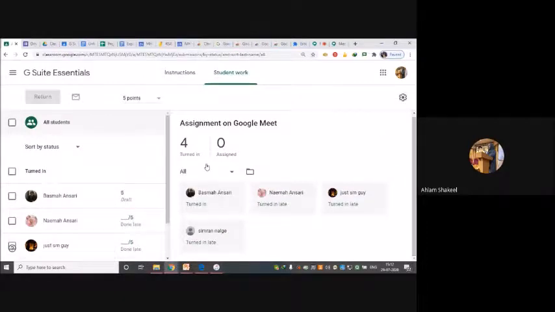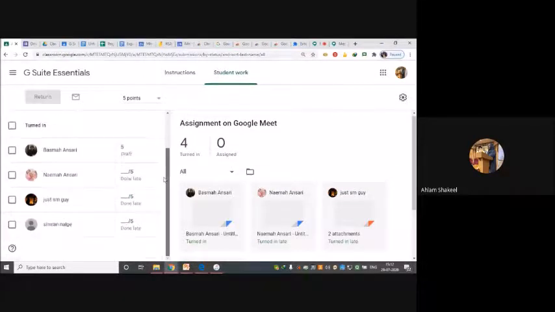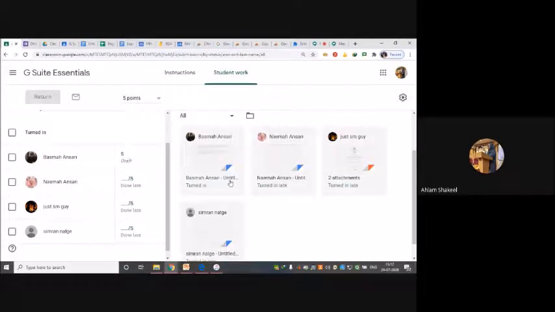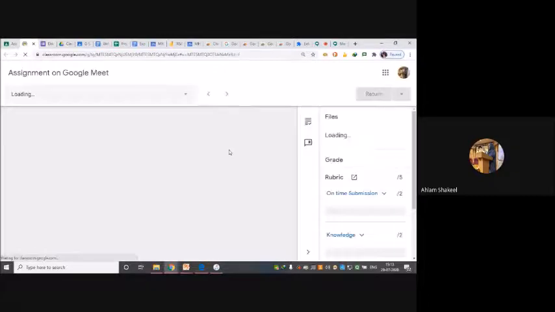and I'll see how many students have submitted. Okay, fine. I can see on my left panel that all of them have submitted, and what things they have submitted over here. I can see that this particular student has attached two attachments. Okay, these three have done it in that particular format only. So what I can do is I just click on one of them, and an interface will open up where I can check my assignment.